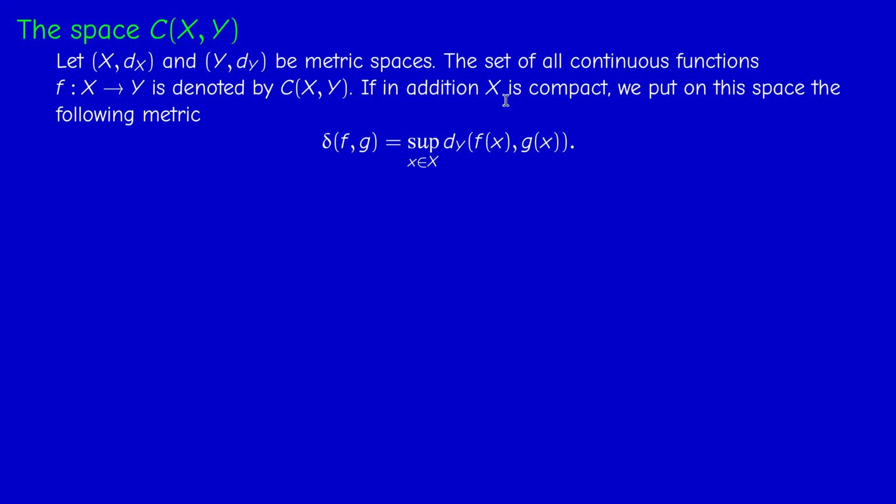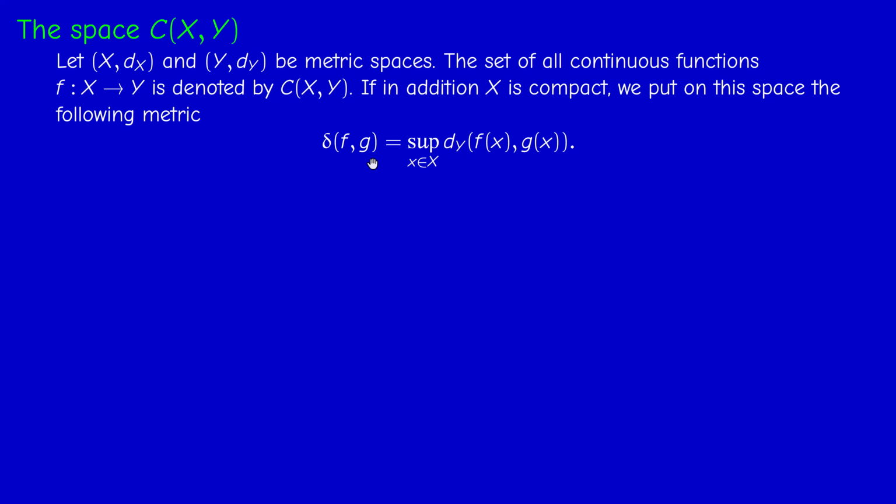Now, if this source space is compact, then we know that every continuous function is bounded and achieves its bounds. So if f and g are continuous, we know that the distance d_Y as a function of two variables is also continuous with respect to the topology it generates. So if you consider this map d(f(x), g(x)) as a function of x, everything is continuous here. So this is a continuous function. If the space is compact, this function is bounded. So we can talk about its supremum, which is a maximum actually. And this quantity, we call it delta(f,g).